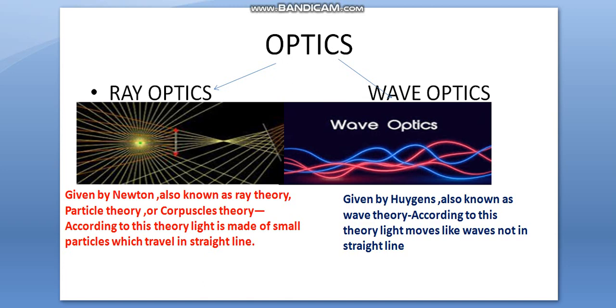Now for wave optics, given by Huygens. According to wave theory, light does not move like a particle in a straight line. It moves just like a wave. Here you can see in the diagram, it moves like a wave. That is given by Huygens. So this is the concept of ray theory and wave theory for light, over which questions can be asked.